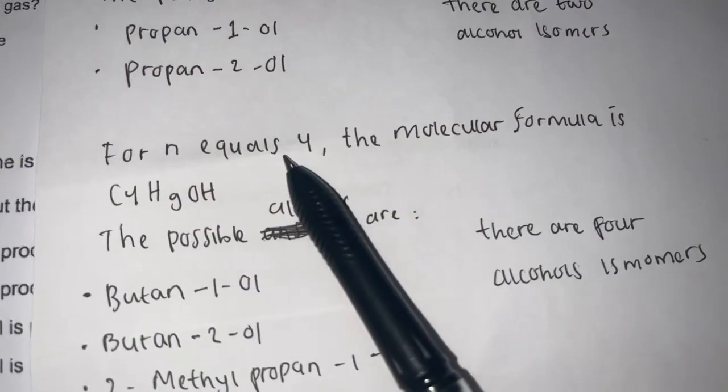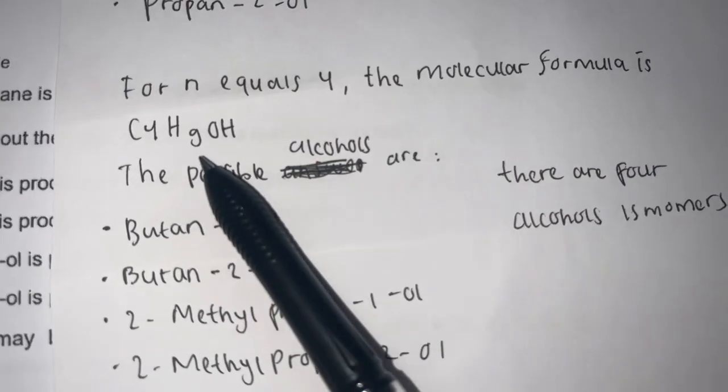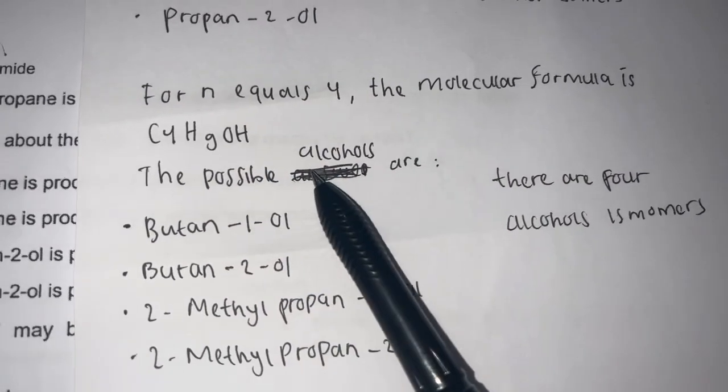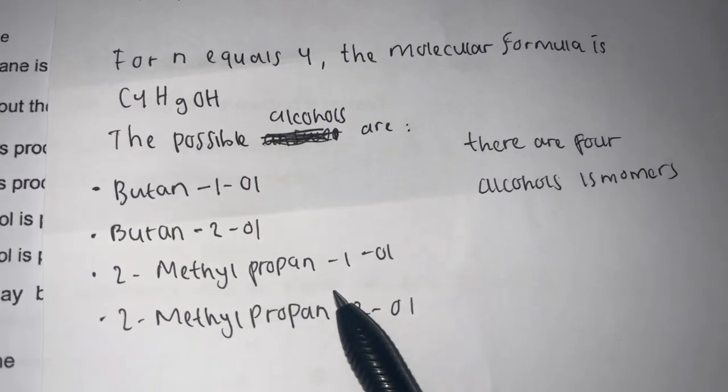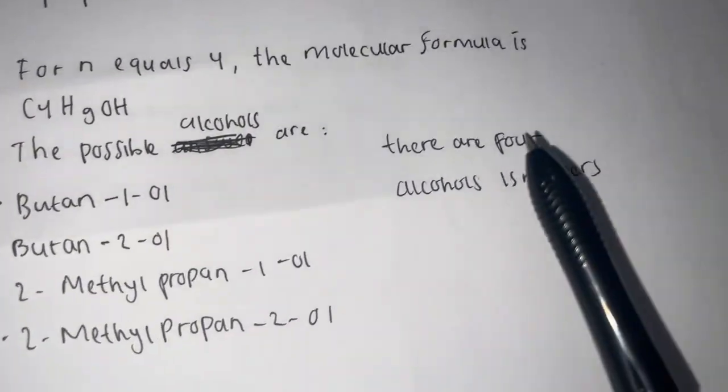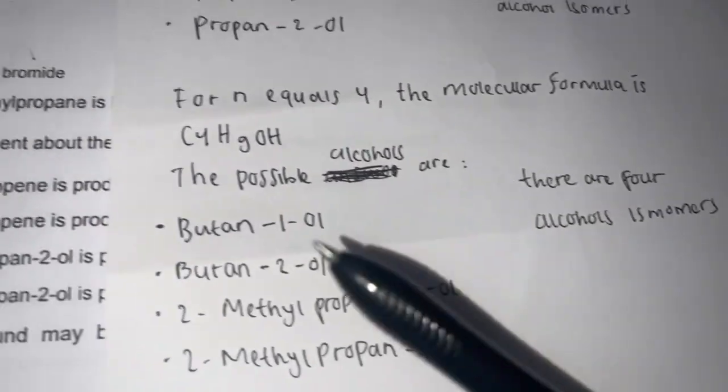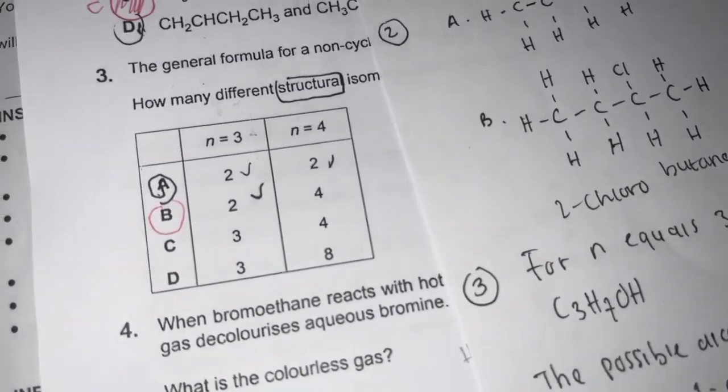For n equals 4, the molecular formula is C4H9OH. The possible alcohols are butan-1-ol, butan-2-ol, 2-methylpropan-1-ol, and 2-methylpropan-2-ol. They are 4 alcohol isomers. So the answer is B.